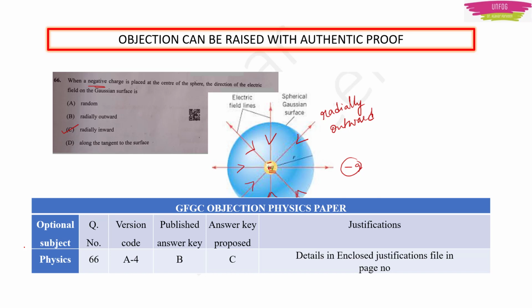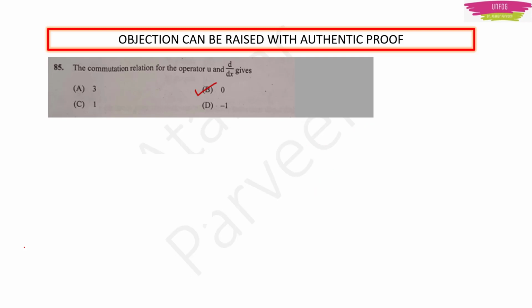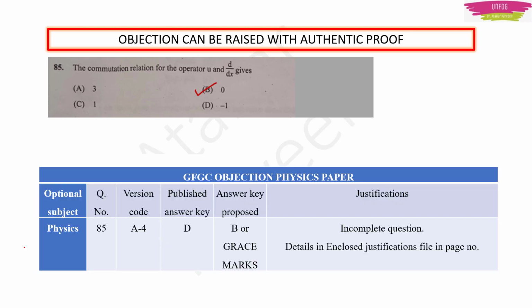Okay. Next question. The commutation relation for the operator u and d by dx gives... Actually, see, assuming u as a constant, then d by dx of u will be 0, isn't it? If u is a constant, it is not a function of x, right? Then it should be 0. They are not mentioning whether that operator is a function of x or whether it is a constant. They have not told anything. So I thought that this is an incomplete question. So I am asking grace marks for this.